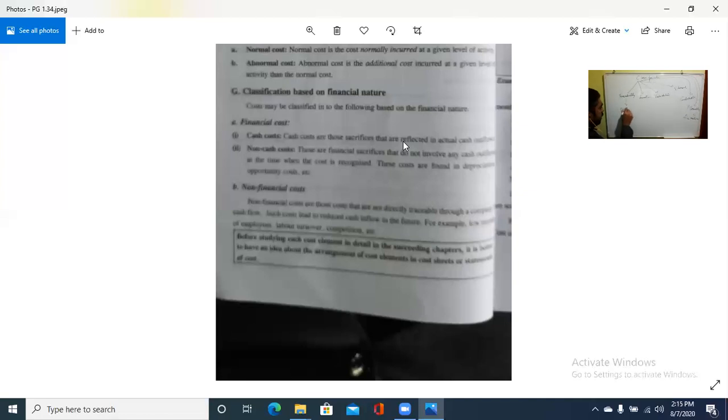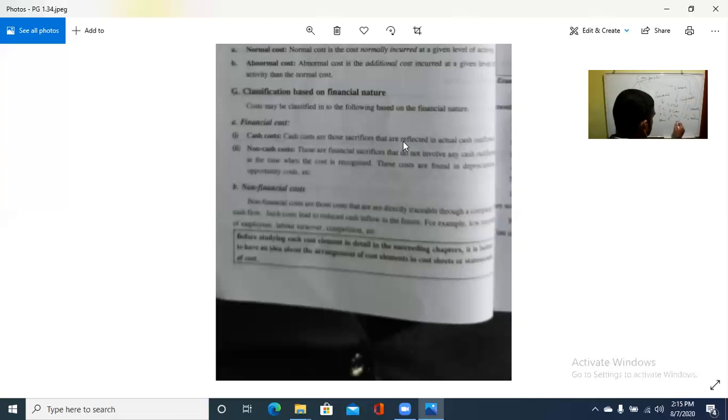Direct, indirect. Okay. According to the function: production, administration, selling, distribution, research and development. According to the variability: fixed, variable, semi-variable. According to the element: material, that is direct material, direct labor and direct expenses.